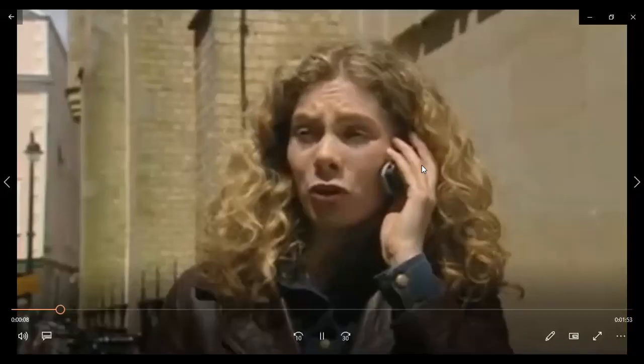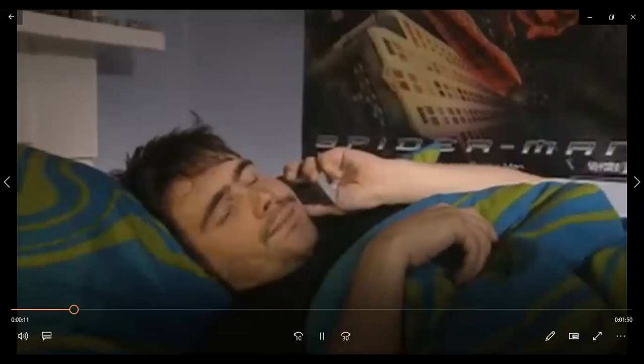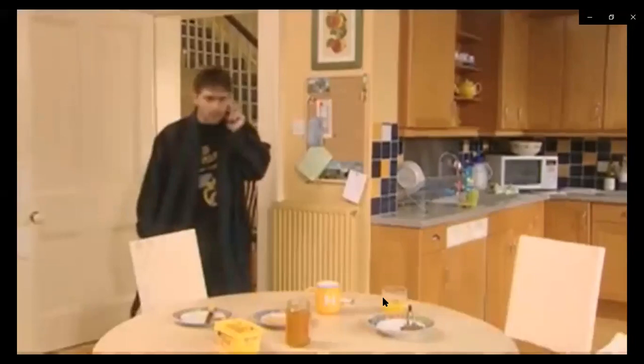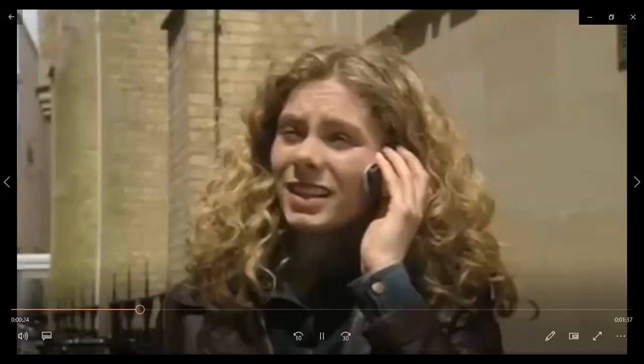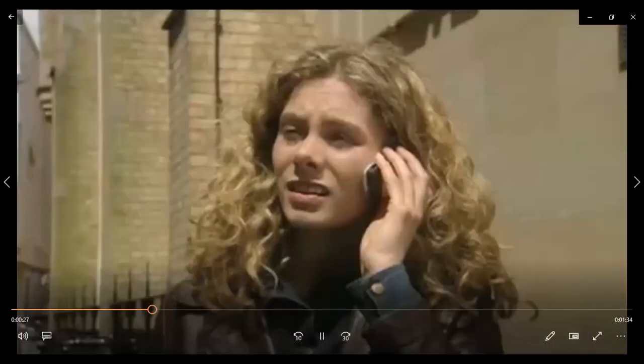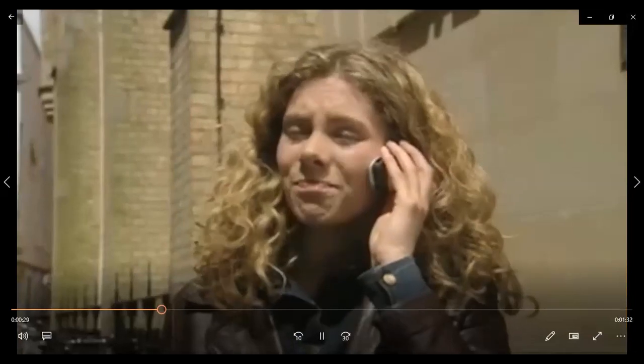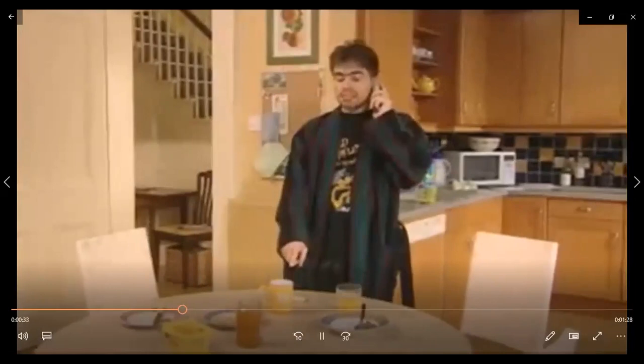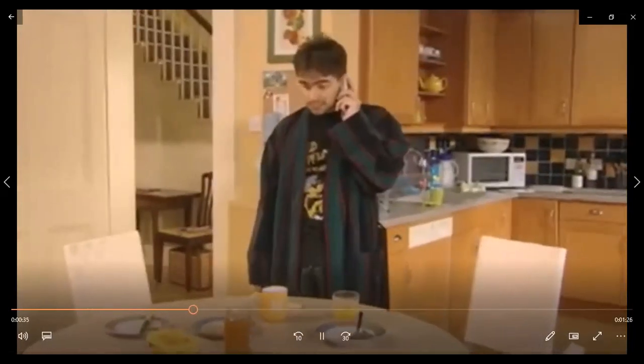Could you look for it? Okay, hold on. I'm in the kitchen. Can you see it? No, sorry. Is there anything on the table? There are some plates. There's Helen's mug, but no purse.